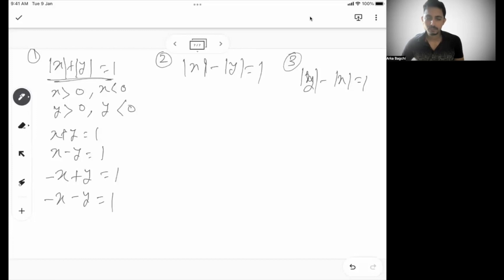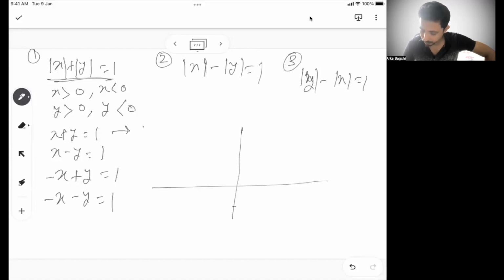Okay. Now, if you see very carefully, what it says is the first one says x is 0, and there is a possibility in the first one, x is 0 and y is 1.